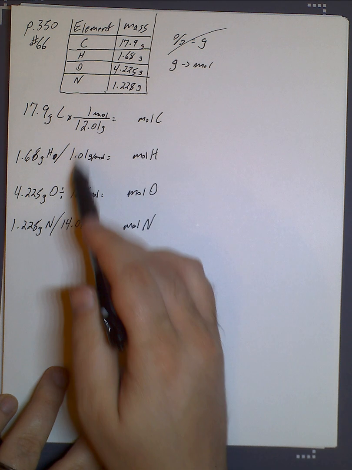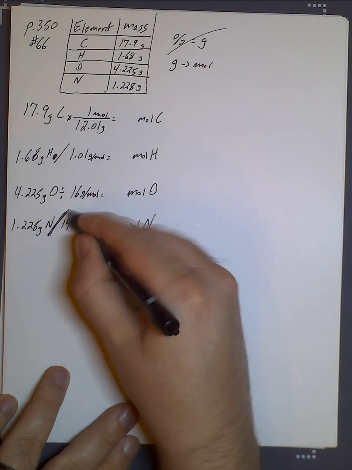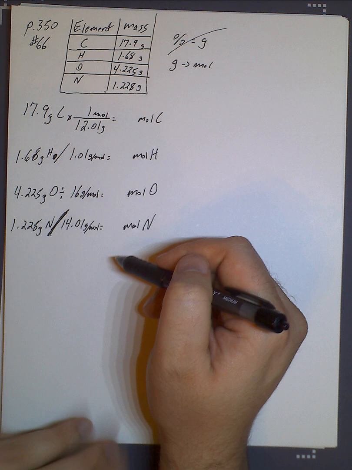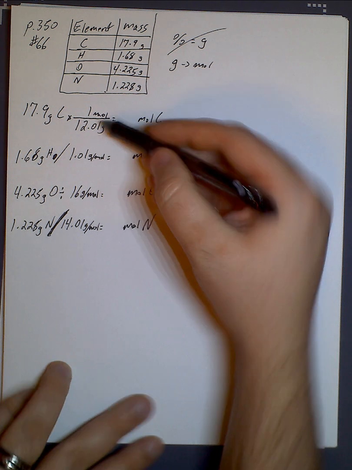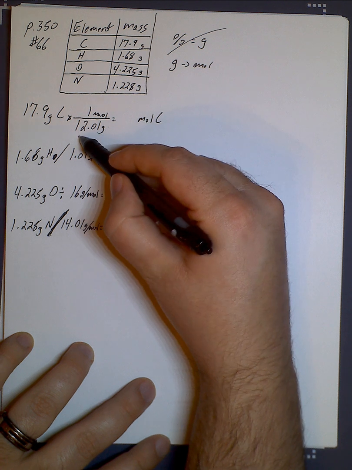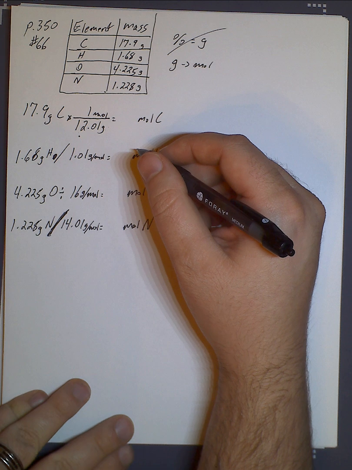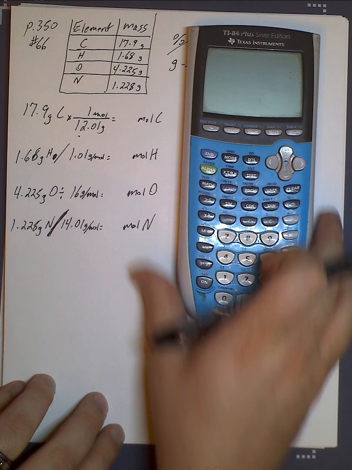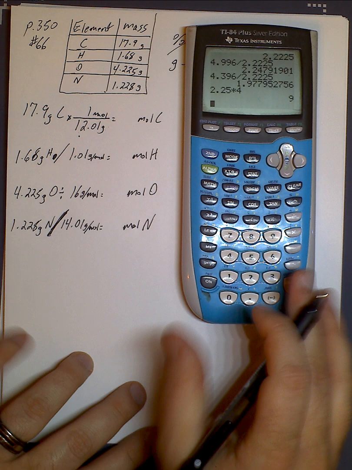And again, yes, I realize I just wrote that different ways. But when I'm in a hurry, I prefer using this slash right here, because that just means divide by. I don't like the division symbol, but if you use it, that's fine. As long as I can see how you're doing your math, you're okay. But of course, I do honestly prefer dimensional analysis. And for what we're doing this coming week, dimensional analysis can make life so much easier if you can figure out how to use it. We've been doing it for so long that you really should be able to do dimensional analysis by now. But again, I just personally think it's easier. It's up to you guys to decide if it is.